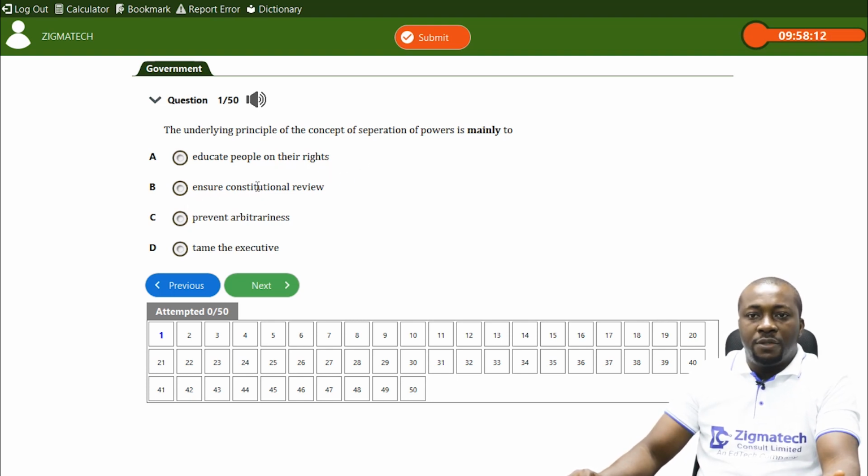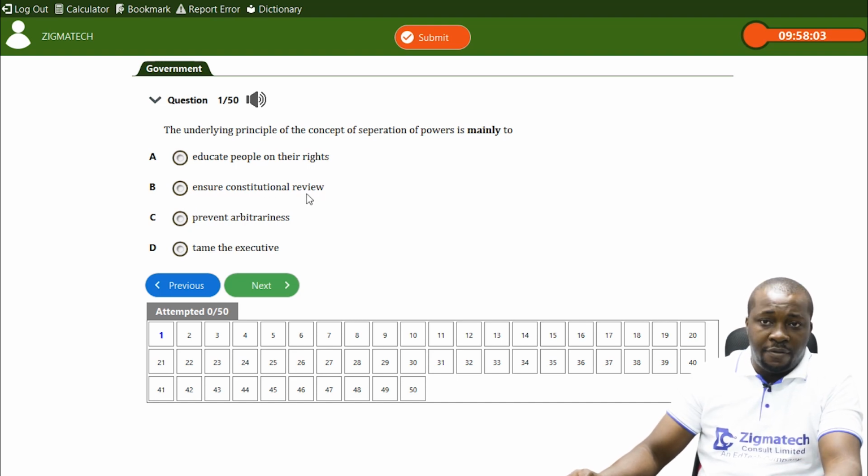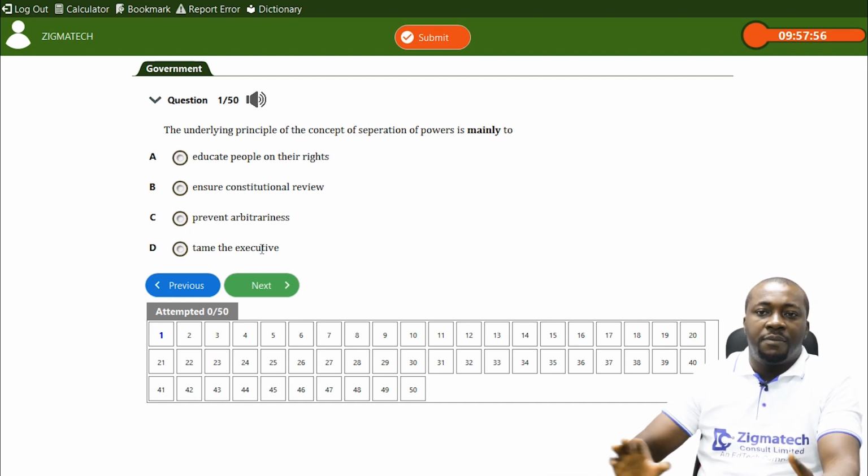Option B says ensures constitutional review. It has nothing to do with ensuring the constitution. Whether you separate or not, the constitution can be reviewed. Now look at this. It says to tame the executive. It's not actually what you're doing in separation of powers.